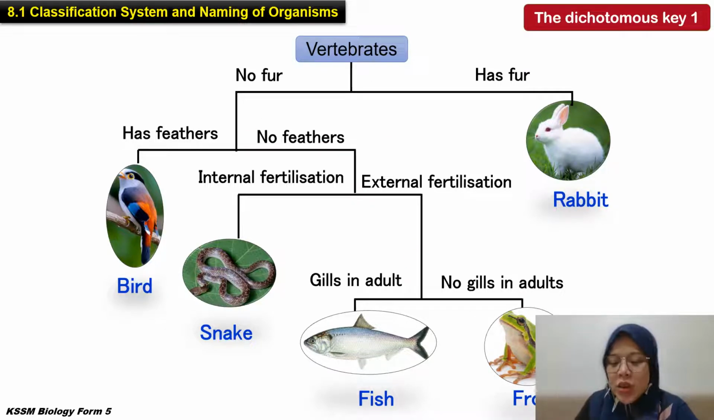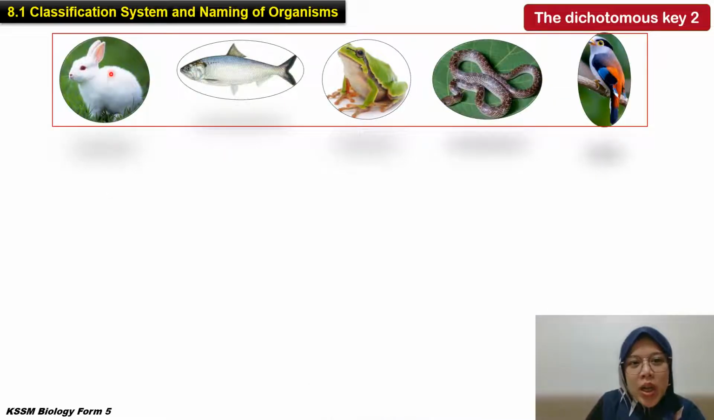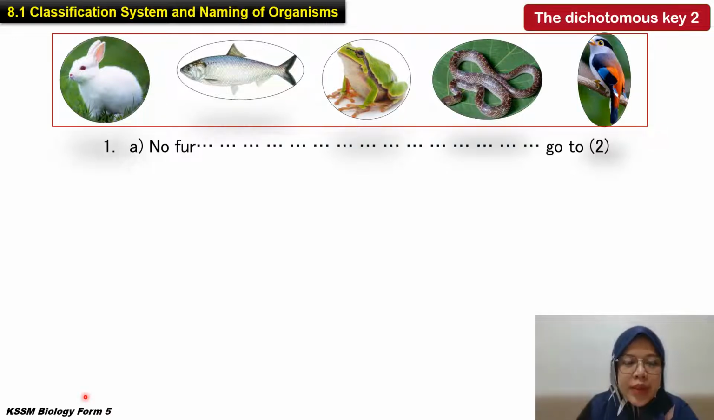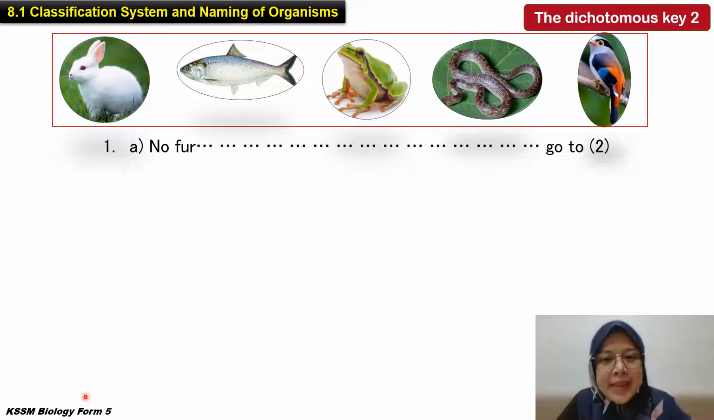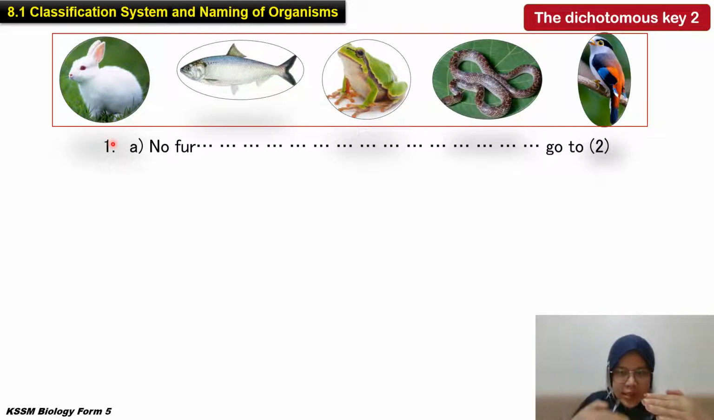So we use a dichotomous key. For example, all these organisms above: rabbit, fish, frog, snake, bird. Let's see how a dichotomous key is used to identify this group. First, remember, you must start with number 1. You cannot skip it. The subsequent ones can be skipped.